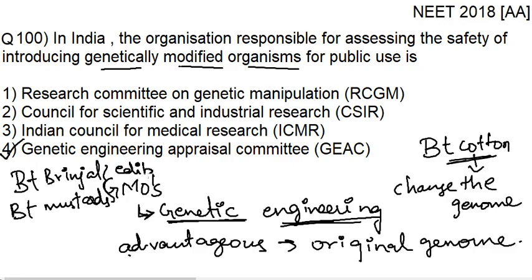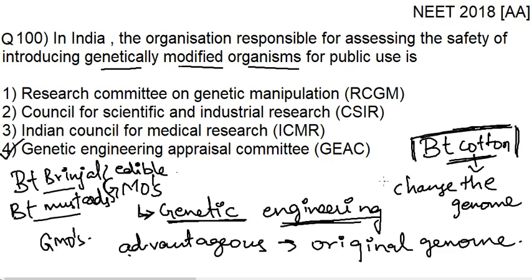So you have to be very careful. You have to see whether these are safe or not for public use, so for public consumption, right? So you have a committee known as the Genetic Engineering Appraisal Committee that looks into the matter of GMOs, whether they are safe or not for public use. And in India, at present you only use Bt cotton. You don't use any other genetically modified organisms. Only Bt cotton is approved as of now, right?